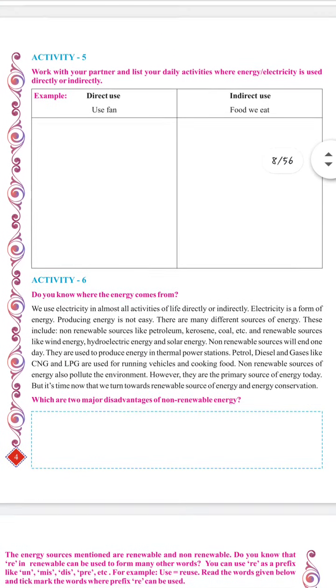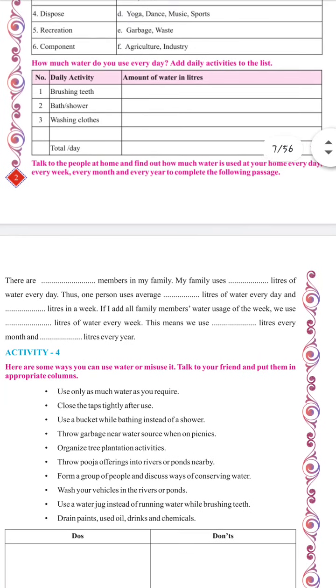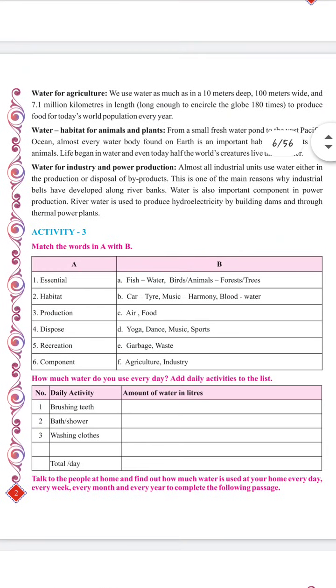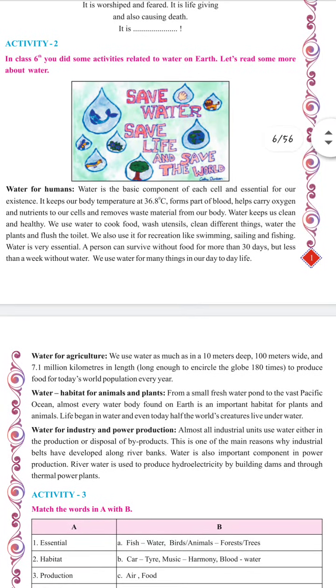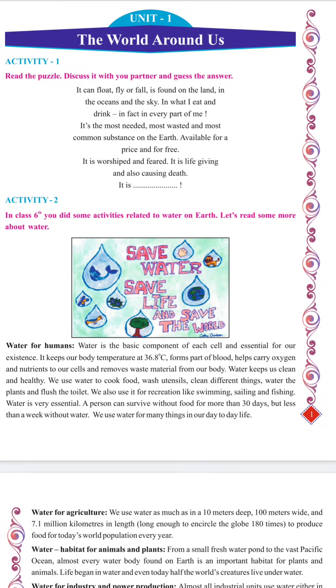Once again, I will repeat that if you have any queries or doubts, even small doubts, don't feel any shyness, feel free to ask me any doubts which you find in the book. Let me remind you once again of the syllabus. The syllabus includes unit 1 and unit 2. You have to complete it fully, meaning everything should be learnt from unit 1 and unit 2. Only some question answers and some meanings will be included from the semester 1 book. So just go through the meanings which have been provided from semester 1 in the previous videos, and also some question answers will be included from semester number 1. So that's all for the syllabus.